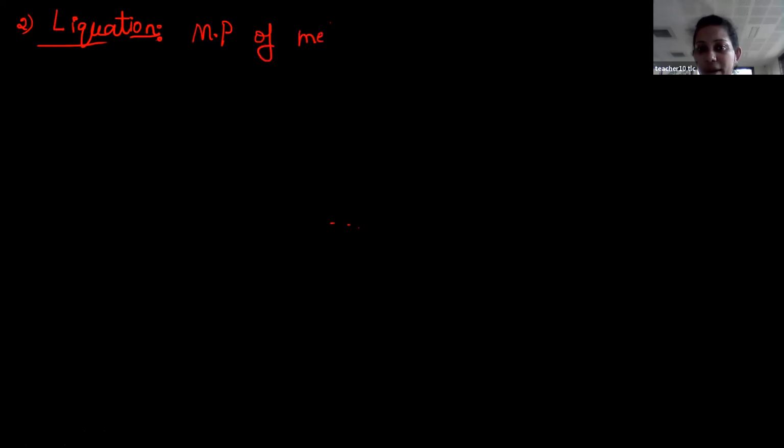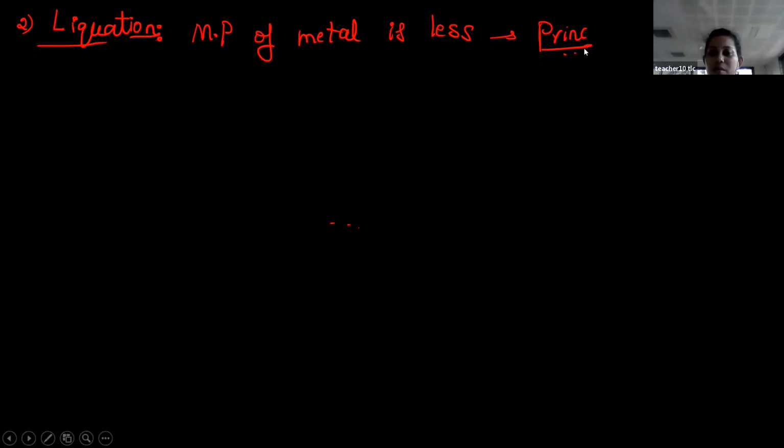Students, here in the distillation process, the physical state of the metal is nothing but liquid. So if you have a solid system, then what you have to do? Go for the liquefaction process. Here you need to give importance to melting point. Melting point of metal is less. This is the principle. So then it is understood that the impurity's melting point is more.